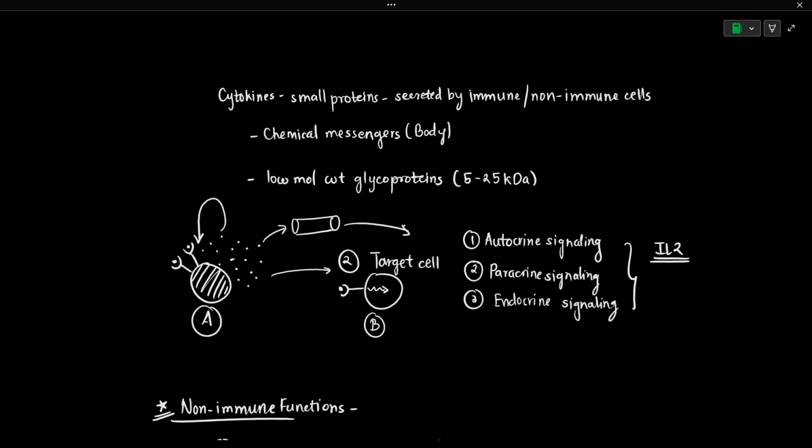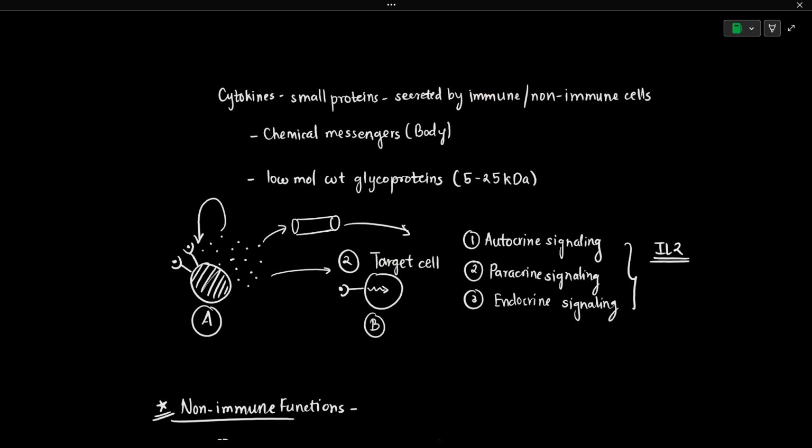Then there's also a term known as cytokine storm, where excessive cytokines are released. This was especially seen in COVID-19 and even in sepsis. This can lead to multiple organ failure. Cytokine storm is also seen during immune therapies for the treatment of cancer. We'll discuss this when we take cancer biology 201.